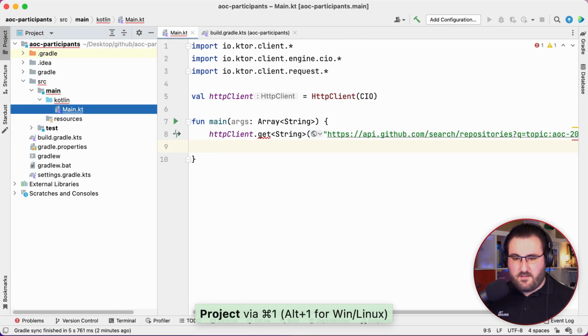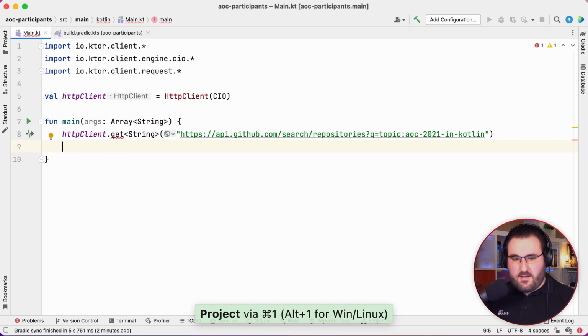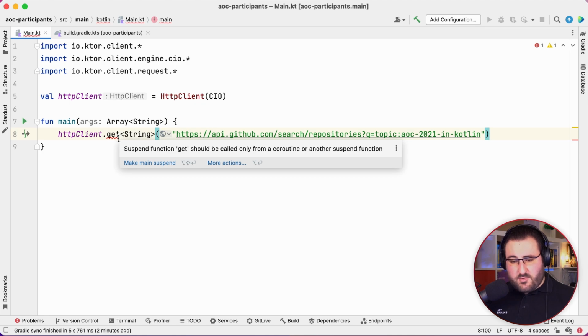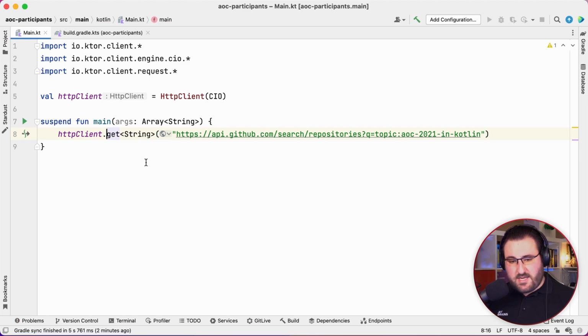Looks like this. You can also close this sidebar, and we should be almost ready. There are still some red squiggles here for a good reason, and that is because get is a suspend function, and main, of course, is not a suspend function, but we can change this really quickly and use Ktor's coroutine-based HTTP client from our main function here as well.